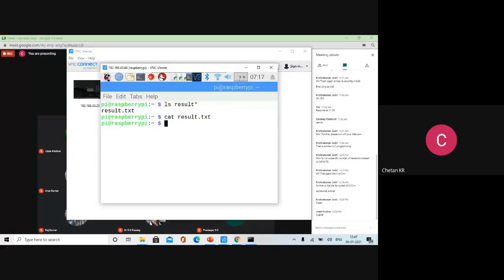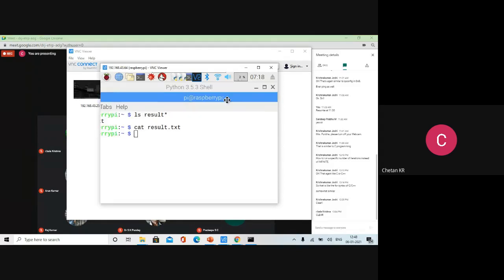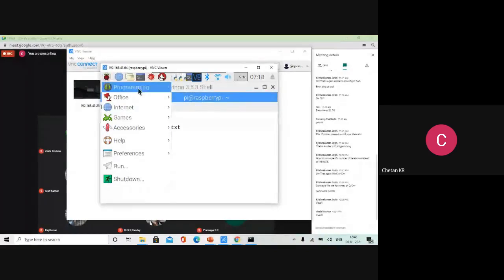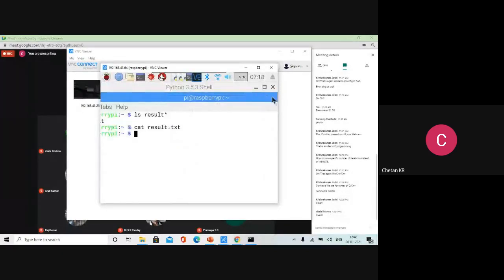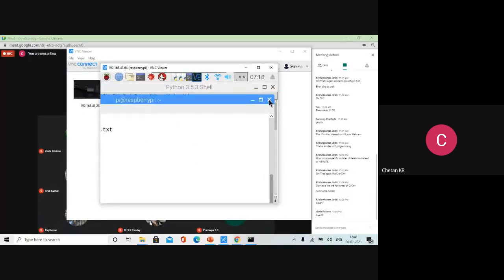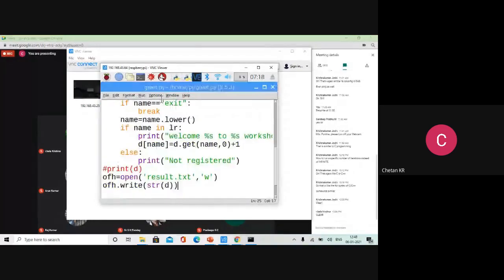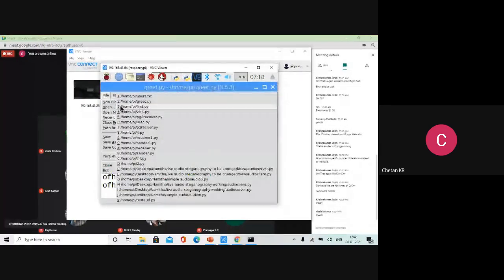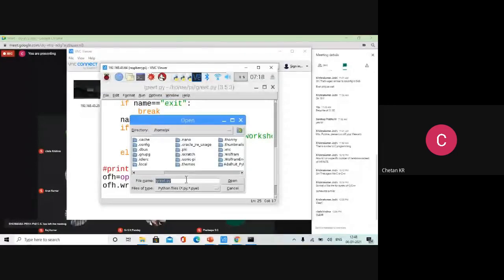Not right. One second. Once again. We will try to see the contents in the Python editor itself. File open. What is the file? Result.